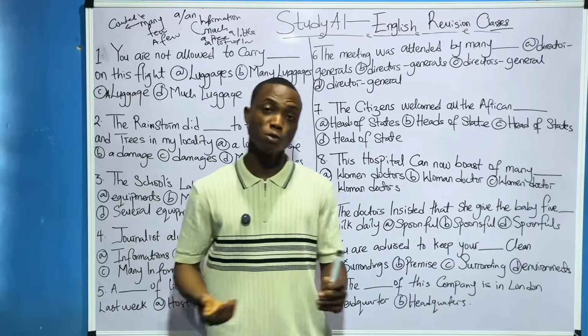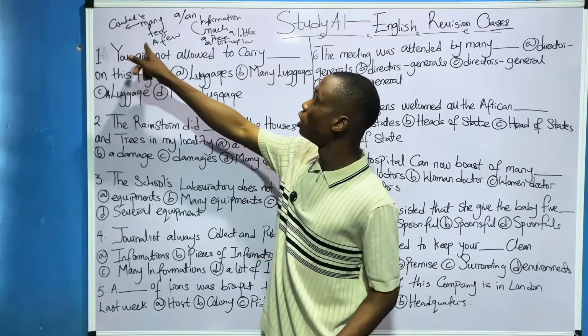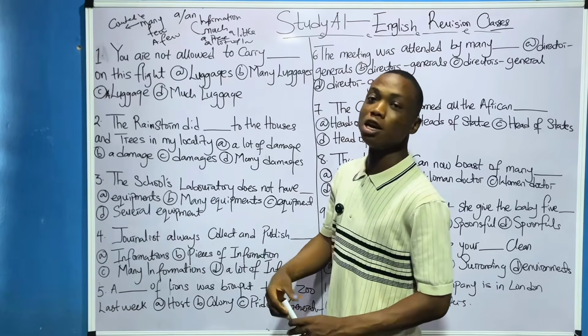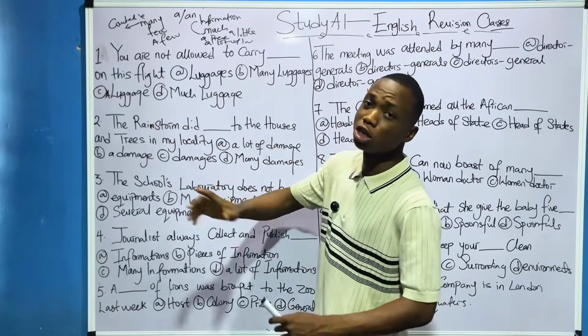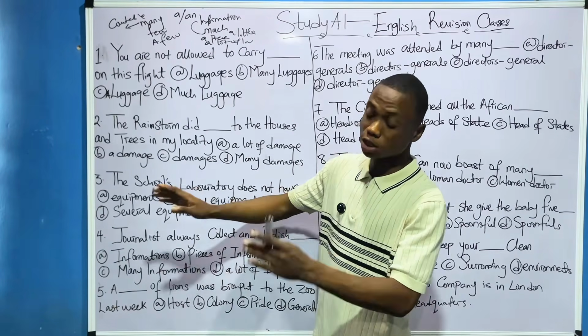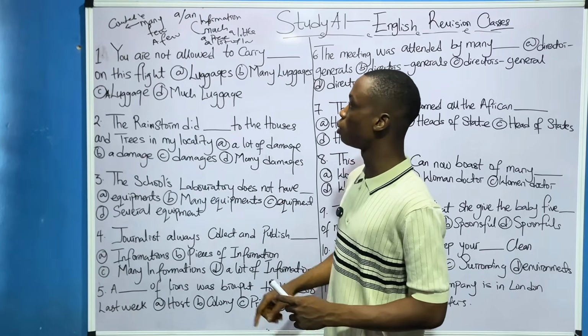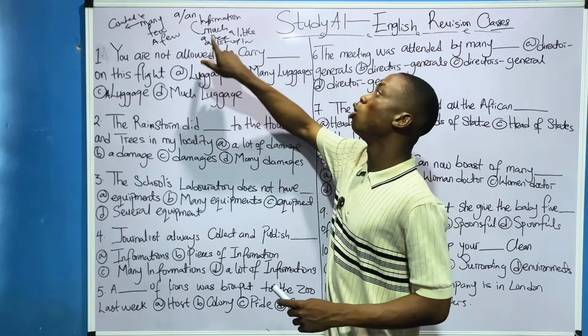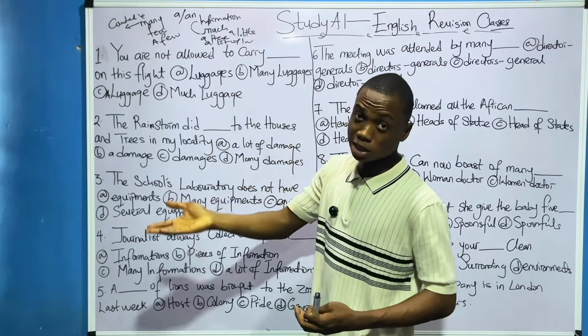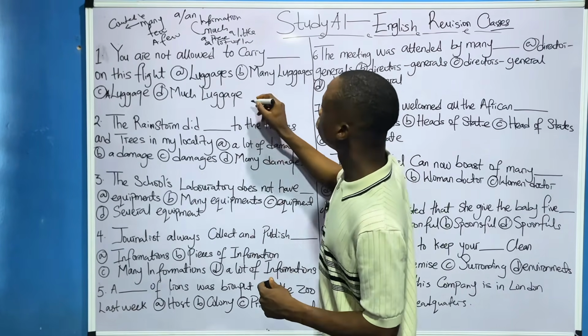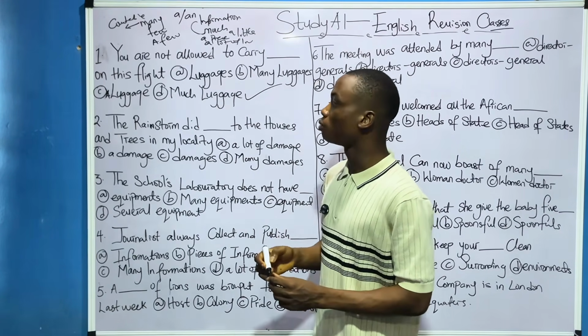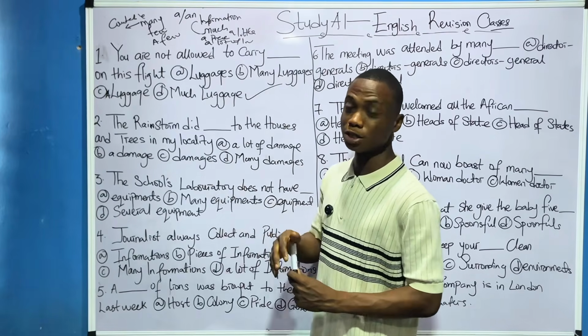For example, now we are using information as an uncountable noun. I cannot say "a information." You understand? "A information" is wrong. So "a luggage" too is not correct, because luggage is an uncountable noun. Now, "much information" is very correct, because like I said, much is used for uncountable nouns, and luggage in this question is uncountable. So "much information" is correct. Very correct. We have gotten one question already.